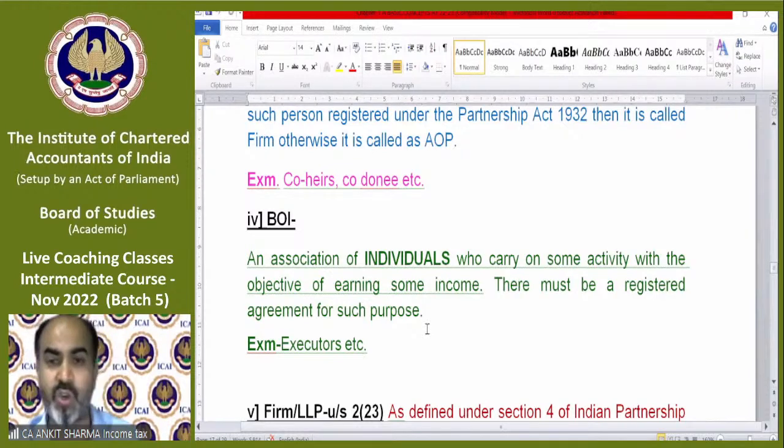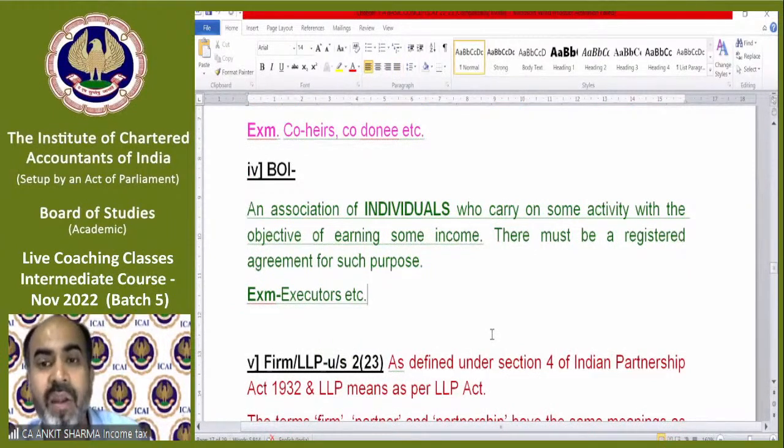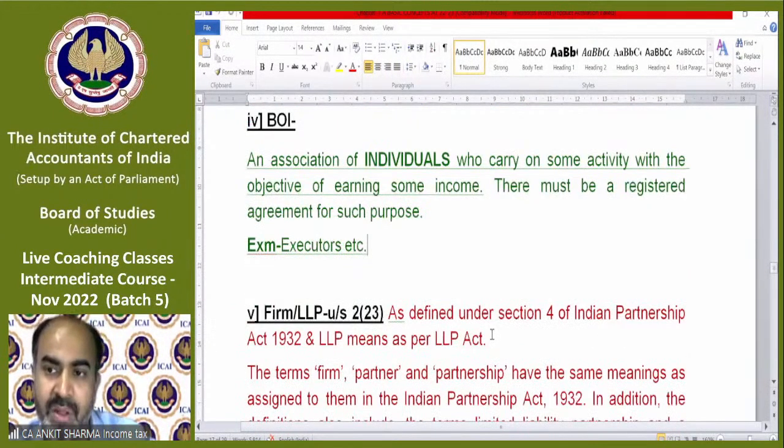An association of individuals who carry on some activity with the object of earning some income. There must be a registered agreement for such purpose. For example, executors, liquidators, etc.